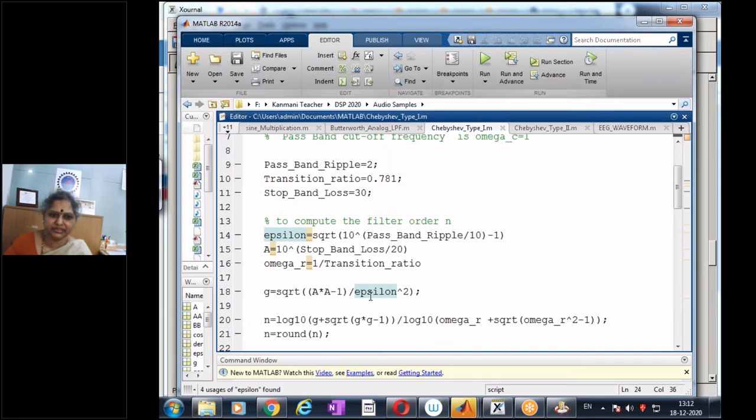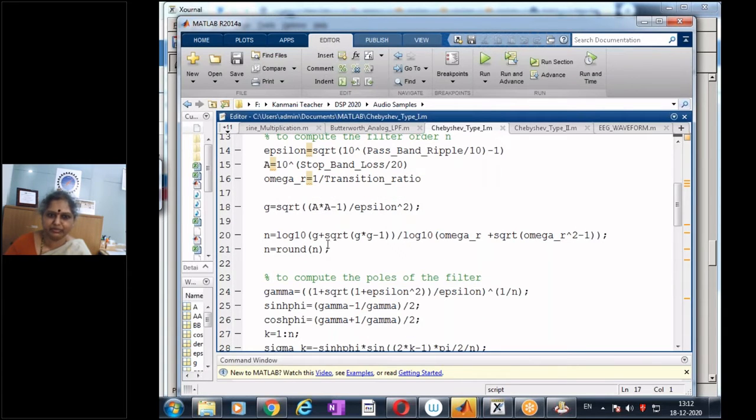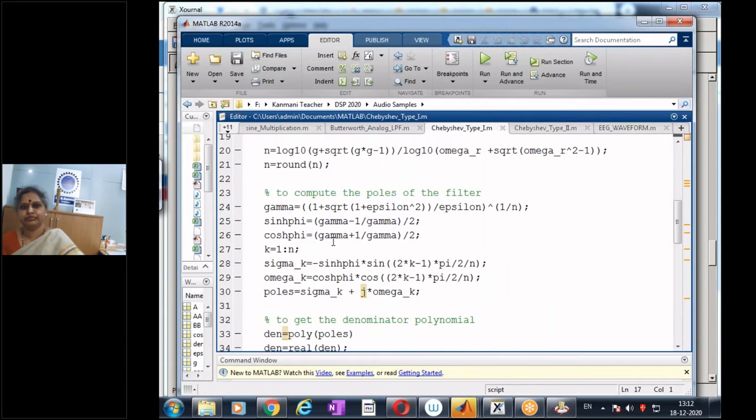Walking through the program, I have this. Then afterwards, I have G, whatever we have defined. G is square root of a square minus 1 by epsilon square. Then we have n given by log 10, the expression. And then, of course, I'm converting it to an integer, so I round it. And then I compute gamma given by 1 plus square root of 1 plus epsilon square divided by epsilon whole to the power of 1 by n. Then I compute sine hyperbolic phi and cos hyperbolic phi, which is given in terms of gamma.